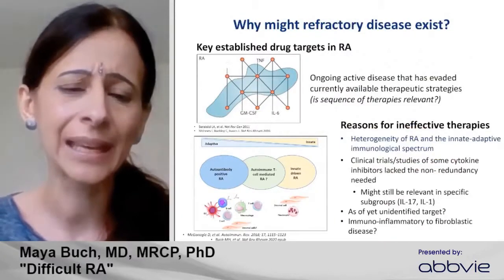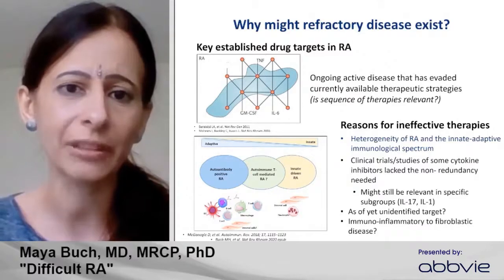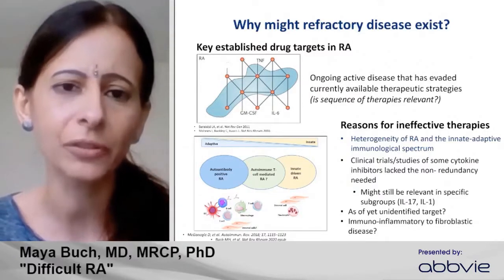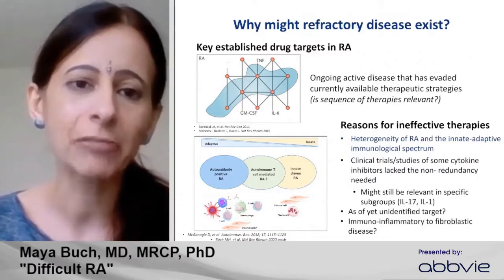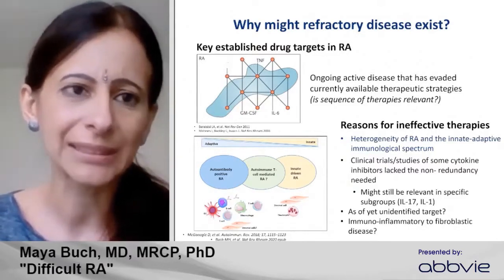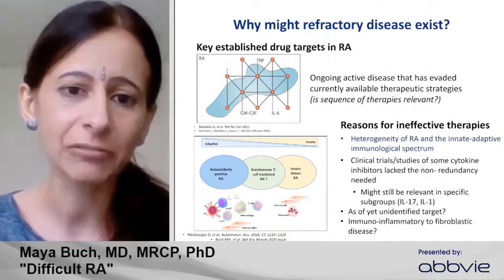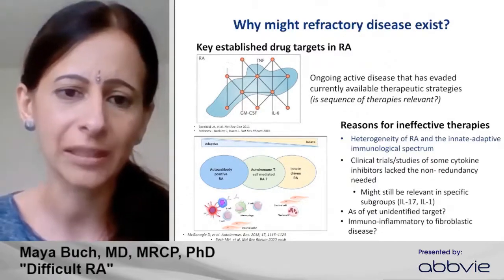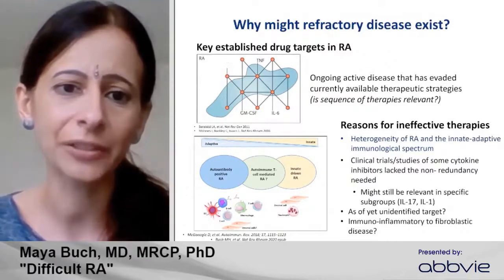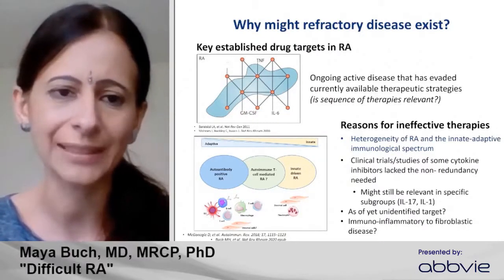And this has clearly not been elucidated. And what's also not clear is whether sequence of therapies is relevant. I'm not going to focus on that, but it is a research question maybe. What we understand about rheumatoid is that it's highly heterogeneous, that patients span across the innate and adaptive pathways. And so there may be either targets that are relevant in subgroups that clinical trials haven't identified and confirmed, or indeed some unidentified targets of disease.